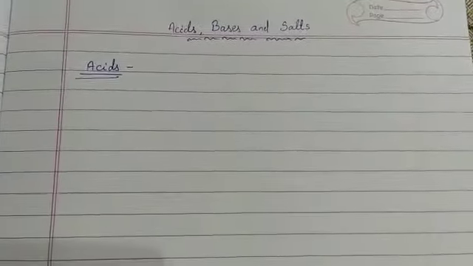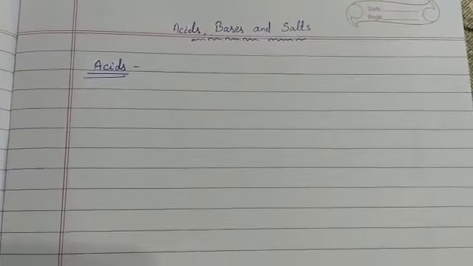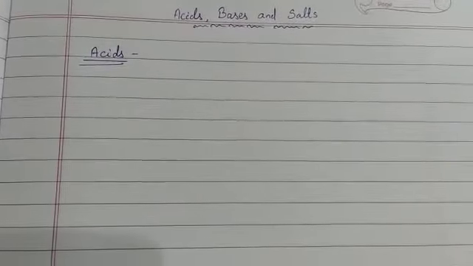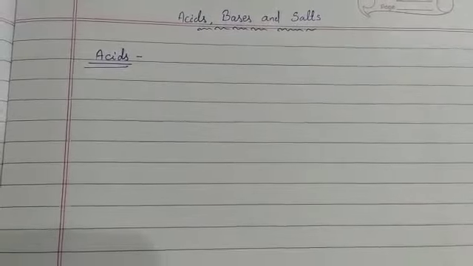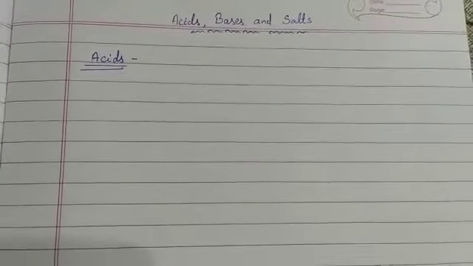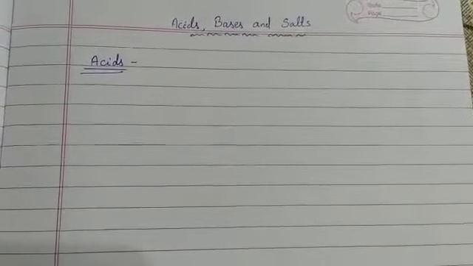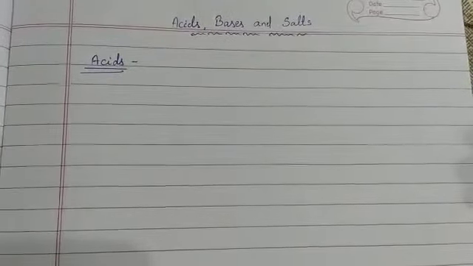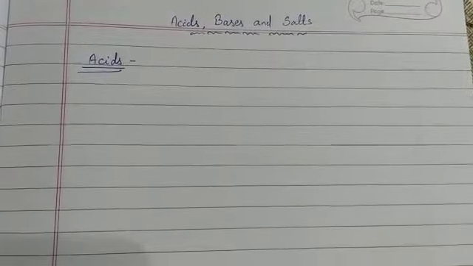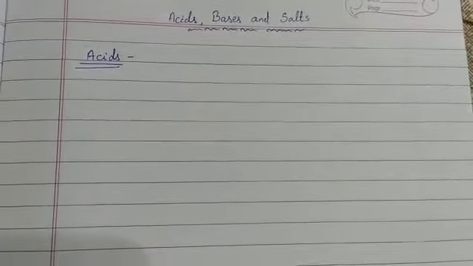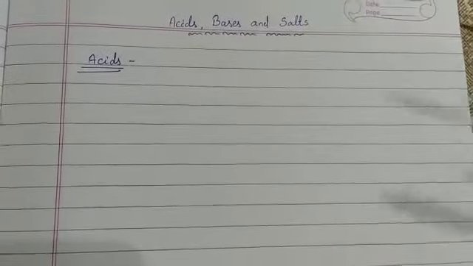In our day to day life we taste different foodstuffs, like lemon, tamarind, orange, tomato, curd and vinegar. If you notice, there is something common in all of them: they all taste sour. The sour taste of all these food items is due to the presence of a particular type of chemical called acids.